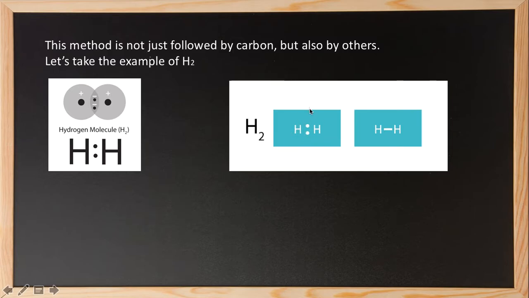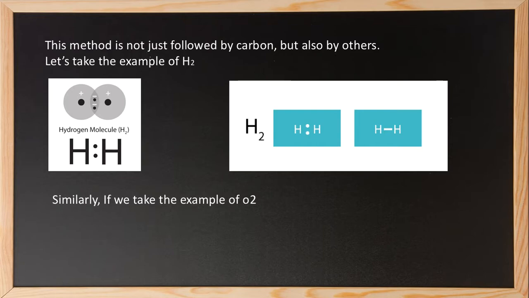The same is done by the other one. It is also sharing the other electron from the hydrogen. So both of them join together to form a bond, which is a single bond, forming H2, that is dihydrogen. So this is how you plot a Lewis dot diagram.